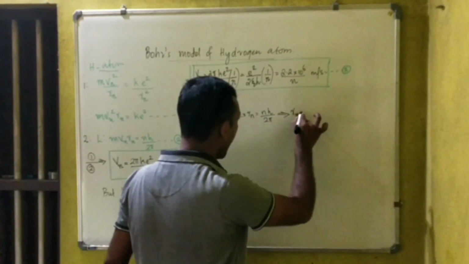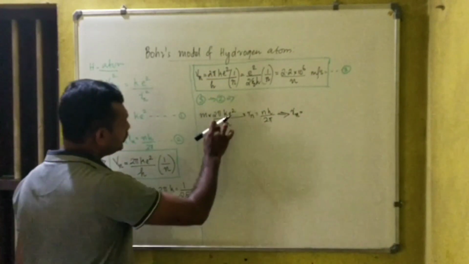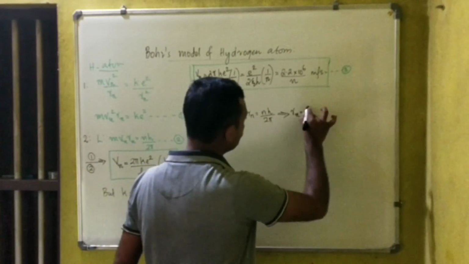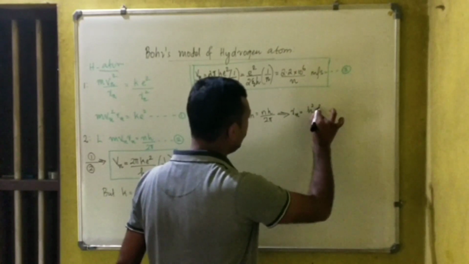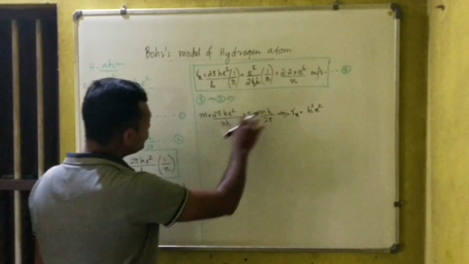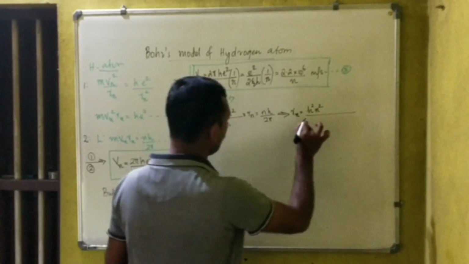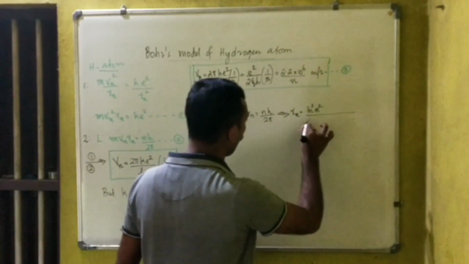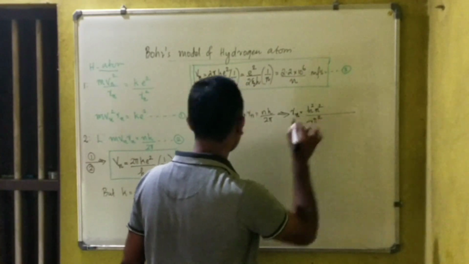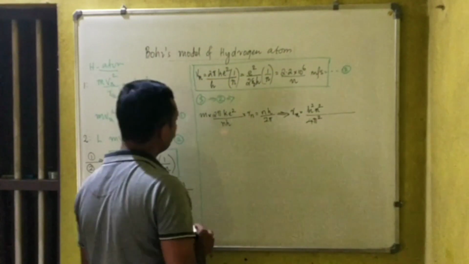That gives you Rn is equal to, this nh will go to the numerator, so h square n square divided by, this mass will come, 2 pi into 2 pi is 4 pi square. This will come to the denominator.